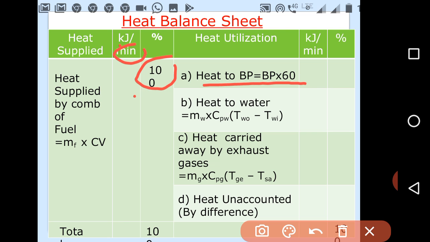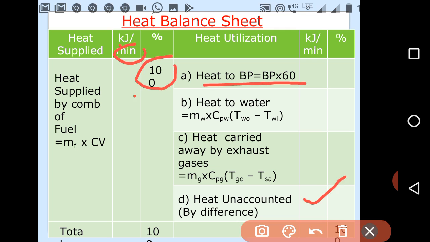Likewise, the heat carried away by water and the heat carried away by exhaust gases, and we deduct all of those from the heat supplied, and we get the heat unaccounted. So we tabulate it and represent it in tabular form so that we can prepare the heat balance sheet. This is how we calculate the heat balance sheet.